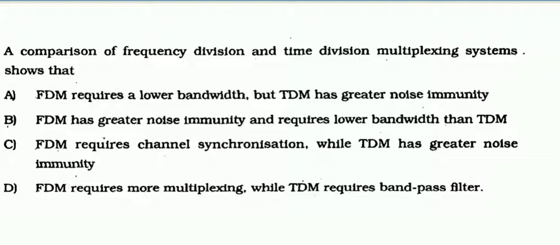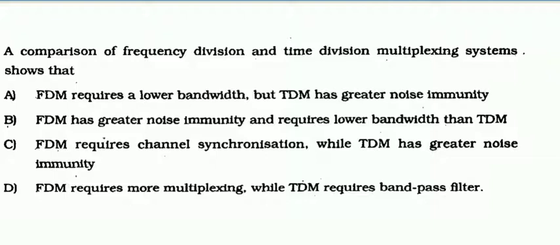Sorry, FDM is prone to crosstalk and interference, because we are using imperfect band pass filters in FDM. So FDM has less noise immunity, whereas TDM has more noise immunity, right?